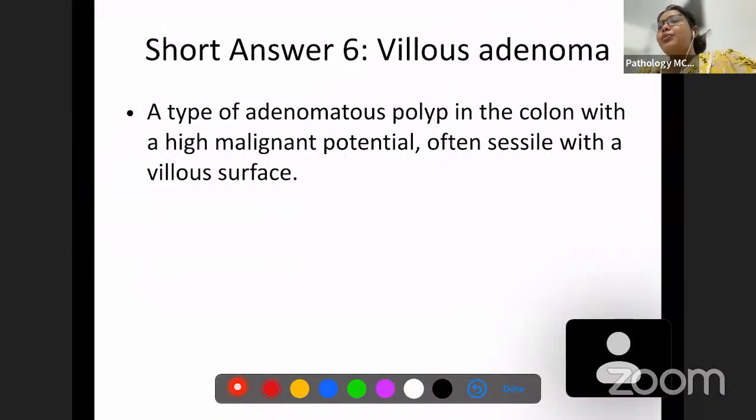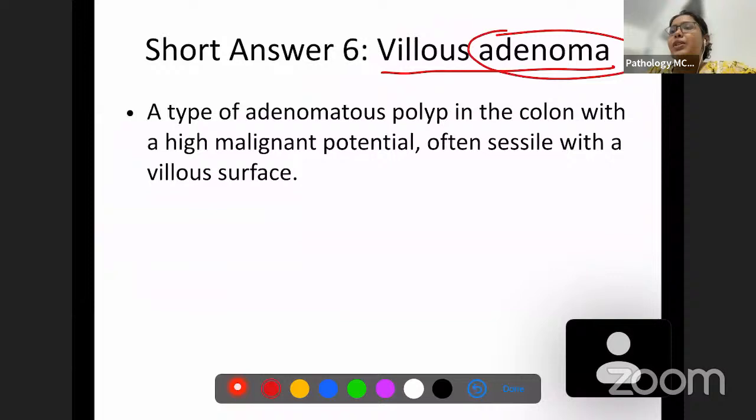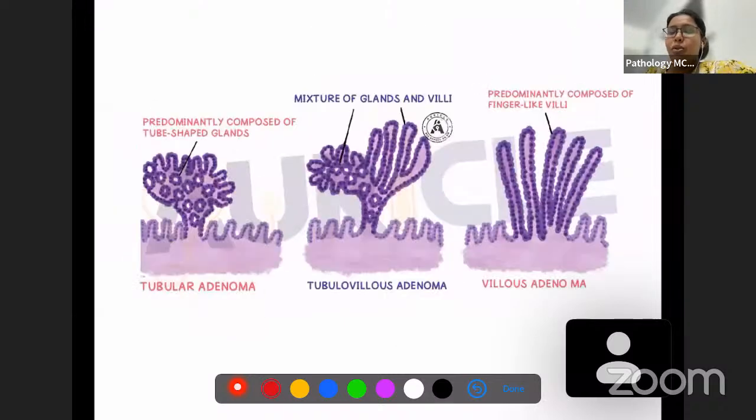Next short answer question which we are going to discuss is villous adenomas. Adenoma, as the name says, villous adenomas are just a type of adenomatous polyps. So adenomatous polyps have a very increased risk of malignancy. Okay. So what are the types of adenomas? Adenomas are of three major types.